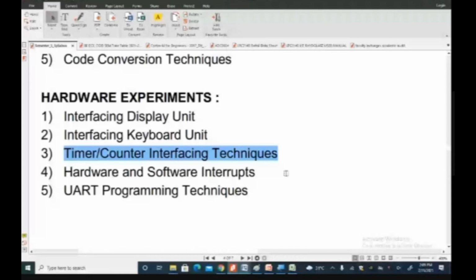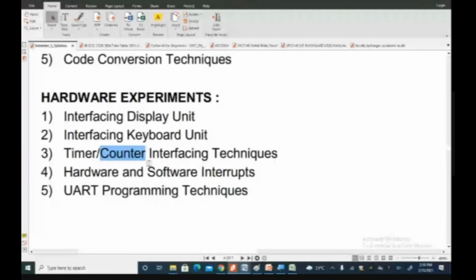How the time delay is generated is clearly done with the help of the third experiment, the hardware experiments. So the counter counts the number of inputs. For example, there is a wheel speed sensor in a car. The wheel speed sensor gives the number of pulses to the microcontroller. The microcontroller, here called a speedometer, computes the velocity based on the number of pulses with respect to time and displays it on the screen. That's very simple. So the counter is the prime requirement, the principle of our speedometer, odometer, and all counting.